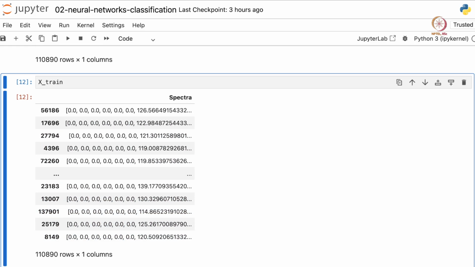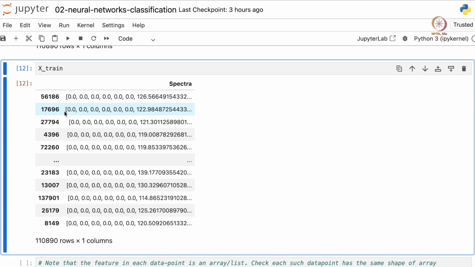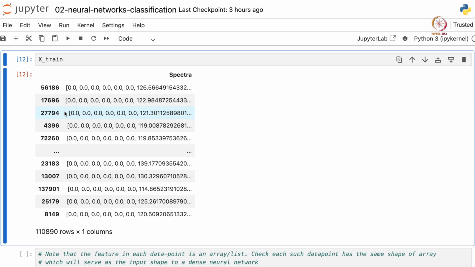Similarly, X train also is a data frame, but unlike other machine learning problems that we have come across, where each column in your data frame only contains a single number, here each cell actually contains an entire array or an entire list. So it would be useful if we could convert this single-column data frame into a matrix. To do that, first we have to be sure whether each list or array in every cell of this data frame contains the same number of entries.